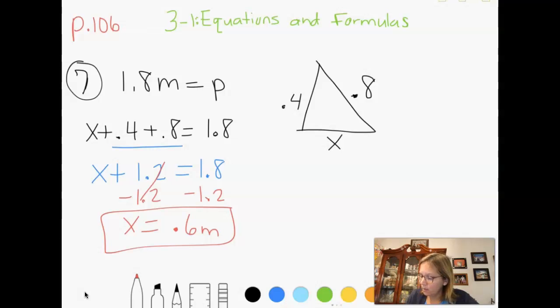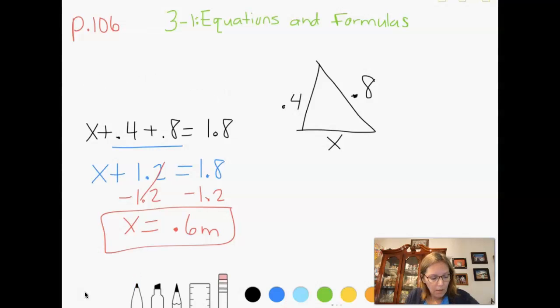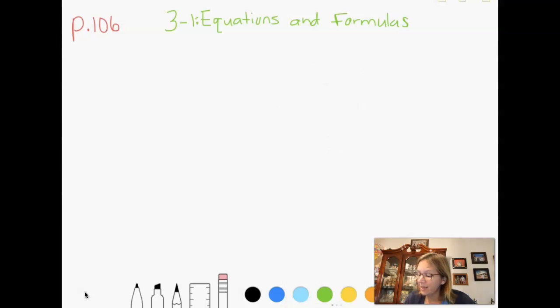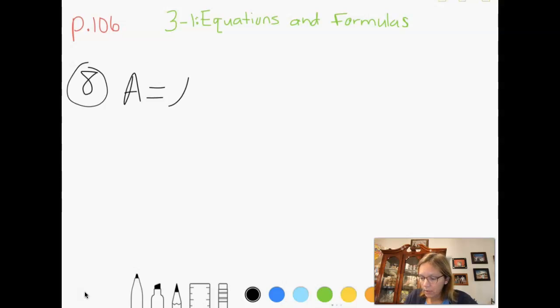All right. Almost there, guys. Number 8. It says the area of a rectangle is 18 feet squared and the width is 3 feet. Use the formula A equals length times width to find the length. Okay, so this one, they made it kind of easy because they gave us a formula. Area equals length times width. And they said the area is 18. And they said the width is 3.